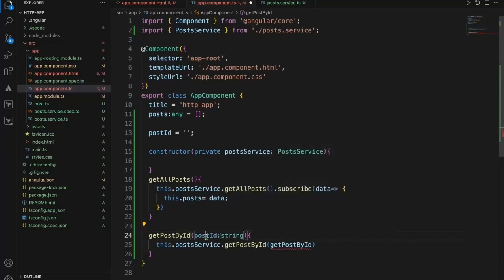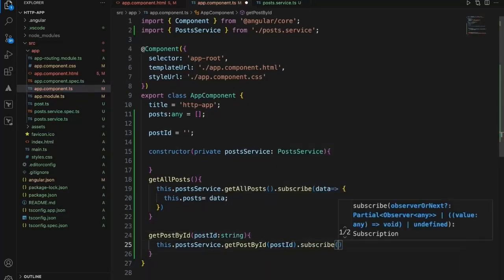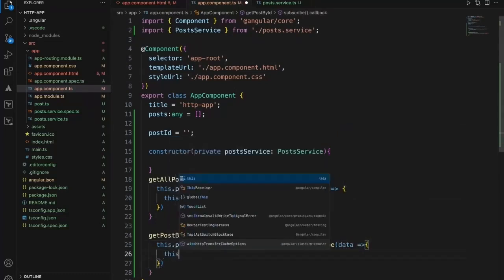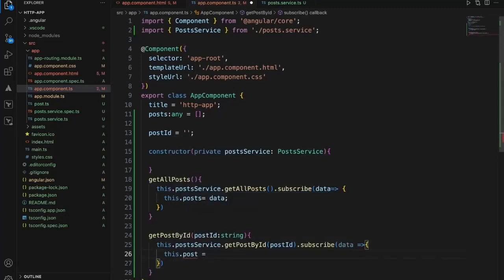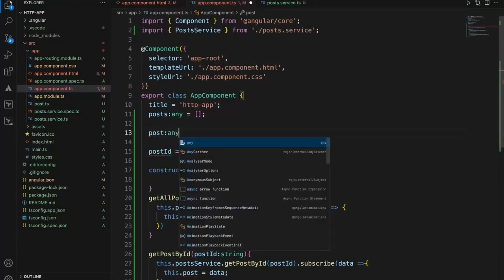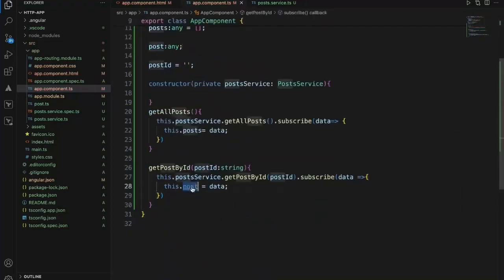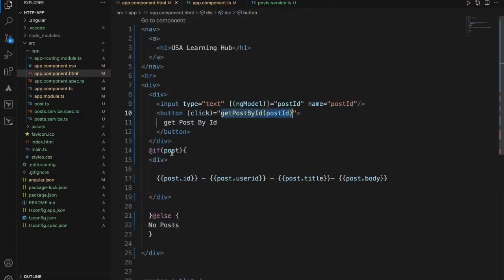It is of string. Pass it here. Then it is observable. So we have to subscribe, and we get a single post data. And once we receive it, we'll assign this to a post. Okay, and we don't have a single post object here, so let's use this. Now we got the post. Now we can print it here.